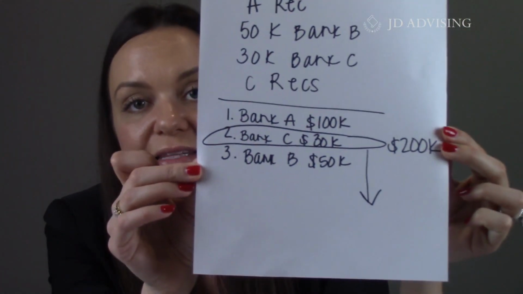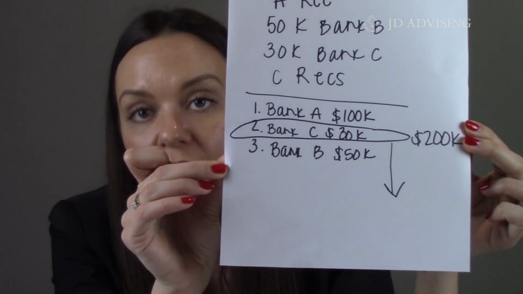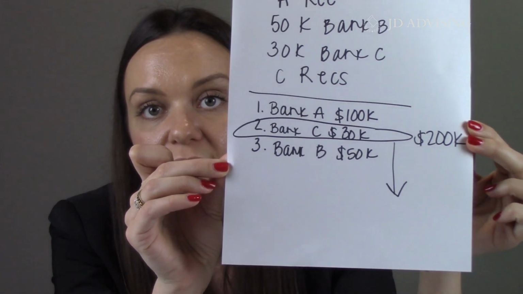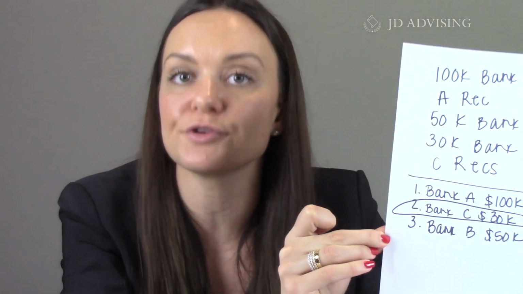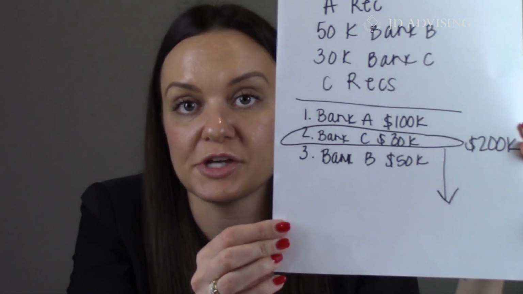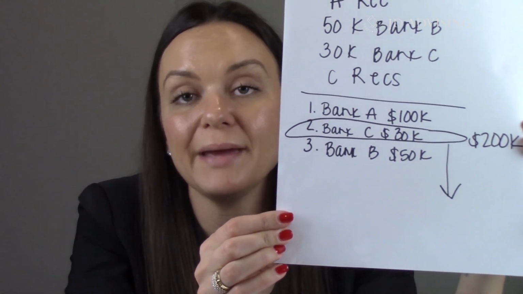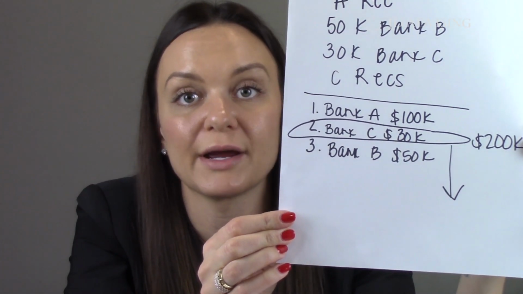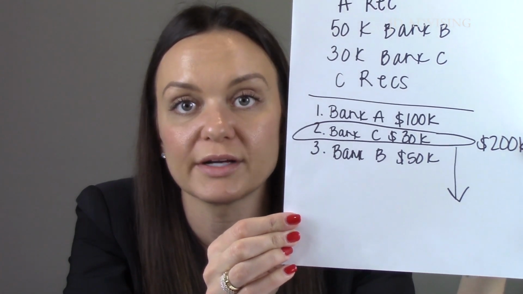Well, turning to our specific facts, Bank C gave $30,000 and they're making $200,000 at this foreclosure sale. This means Bank C gets all $30,000 of their money back. They're happy. And $200,000 minus $30,000 is $170,000, meaning there's still more money. So where does that $170,000 go? Well, using our illustration, which follows the rule, we pay out the other mortgages in order of priority, specifically those junior mortgages.